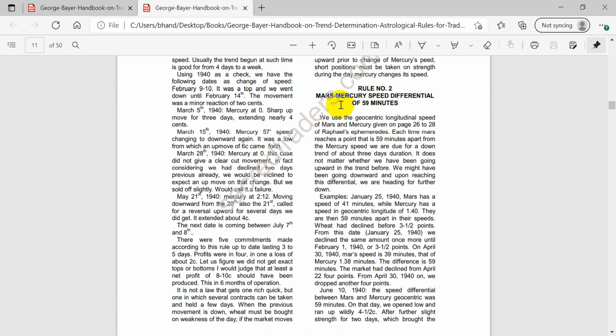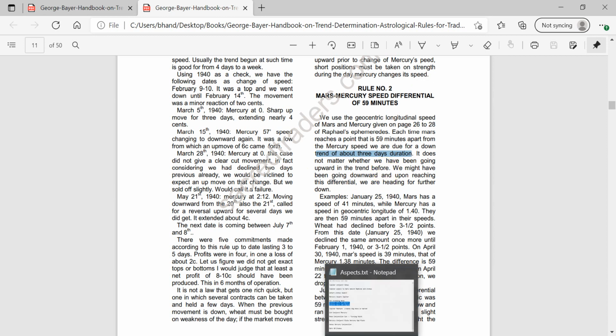Whenever the speed difference between Mars and Mercury reaches 59 minutes, we tend to see a fall in the market. What he's saying is, whenever the speed difference is 15, we are due for a downtrend of about 3 days' duration. It does not matter whether we have been going upward before or downward, and upon reaching the differential, we head further down. He has given some examples from 1940.